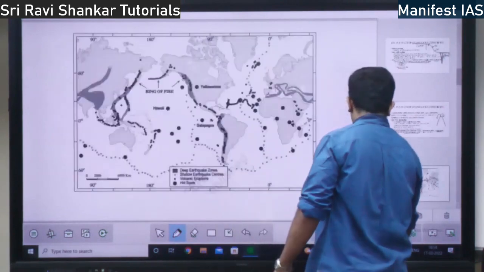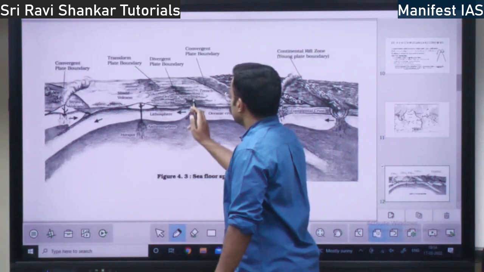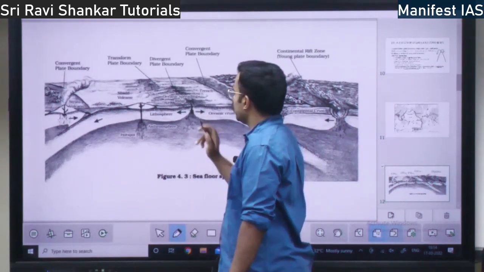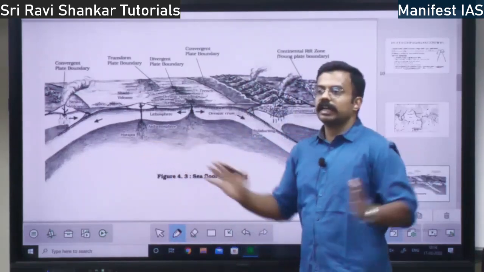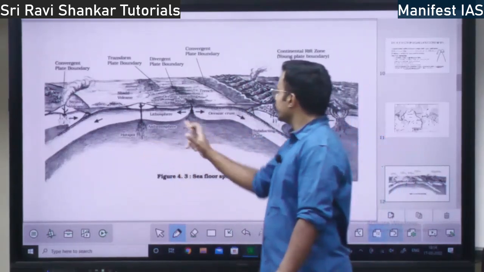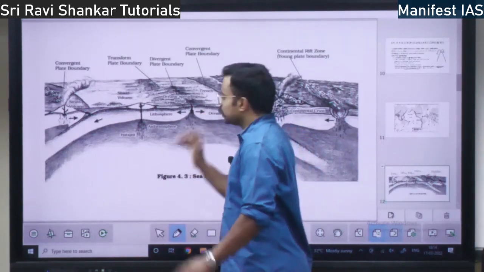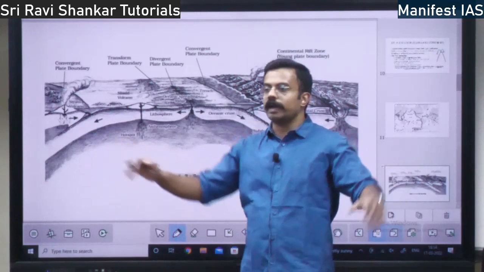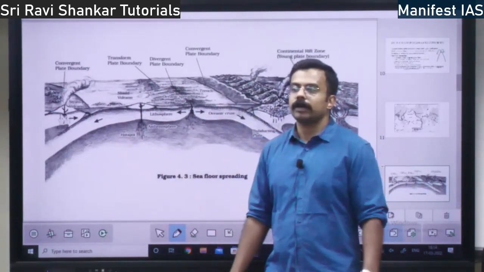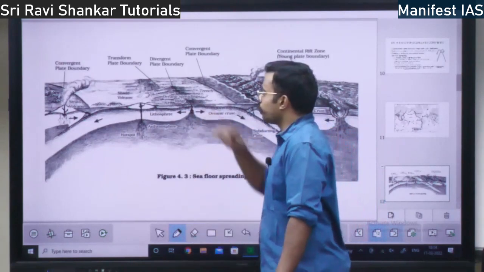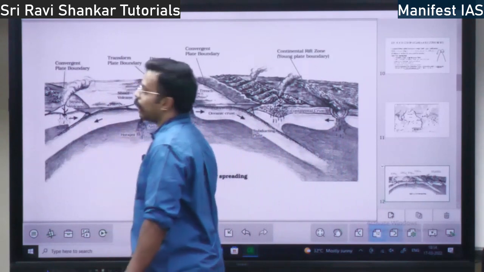I will show you in the diagram. Here there is a volcano coming up, right? And the lithosphere, the crust, is moving in both directions. It is moving away. When it is moving away, the volcano is coming up. When it comes up, what happens? The crust will rupture and move away, and this volcanic magma will get solidified and new crust is formed. Or on the other hand, here there is the continental margin.